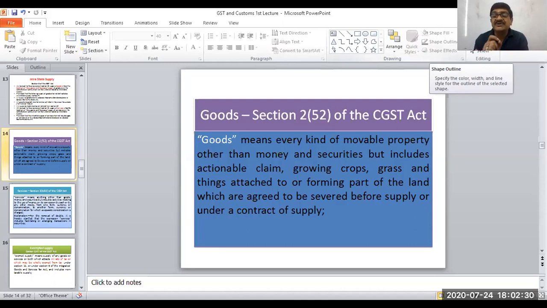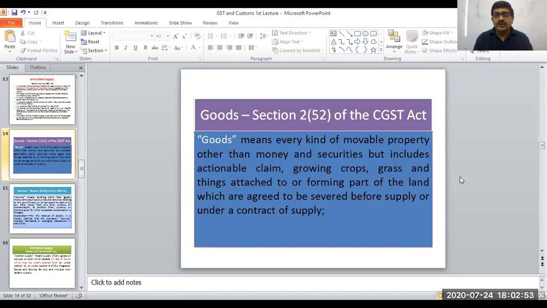Because the securities themselves are not considered as goods. If those were considered as goods, then you would have to pay the tax on that entire amount of 1 lakh. So securities are not considered as goods, therefore there will be no tax on the value of securities. You will have to pay tax only on the value of service, that is the brokerage.